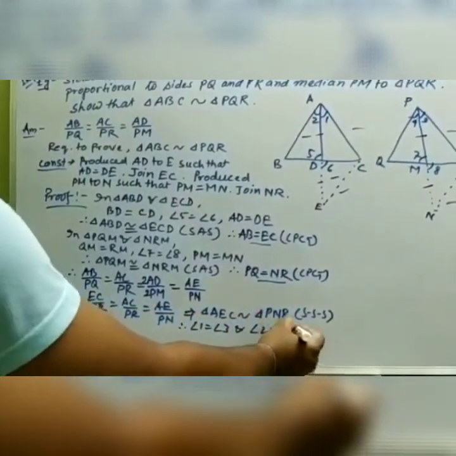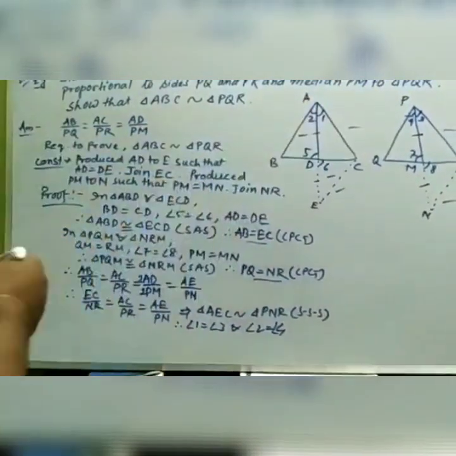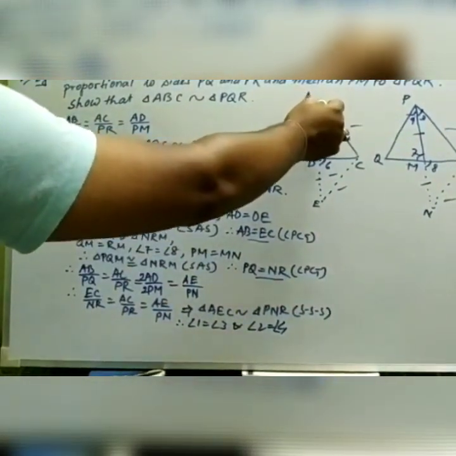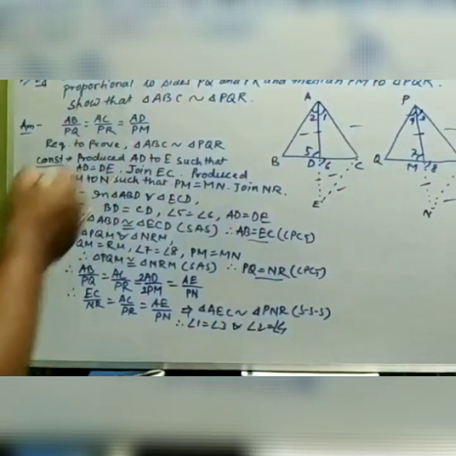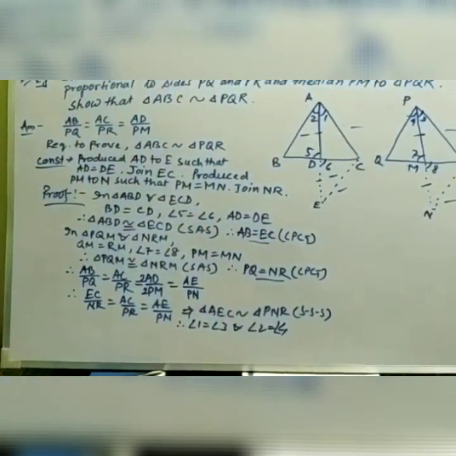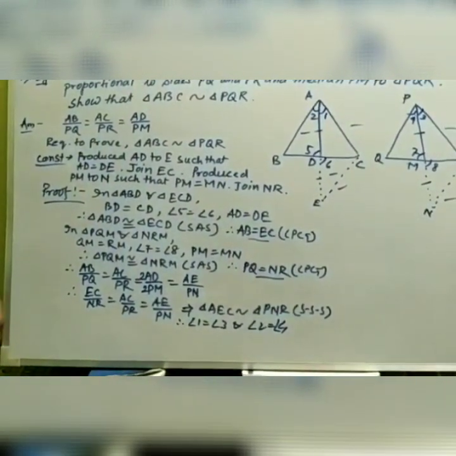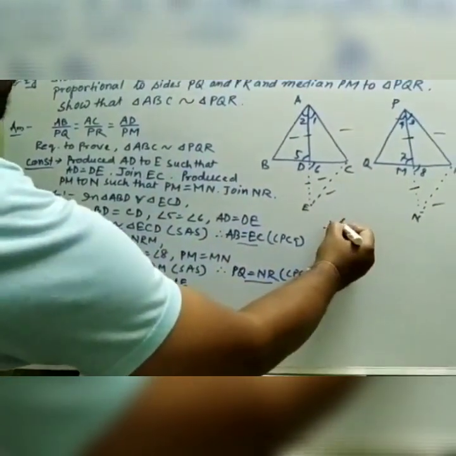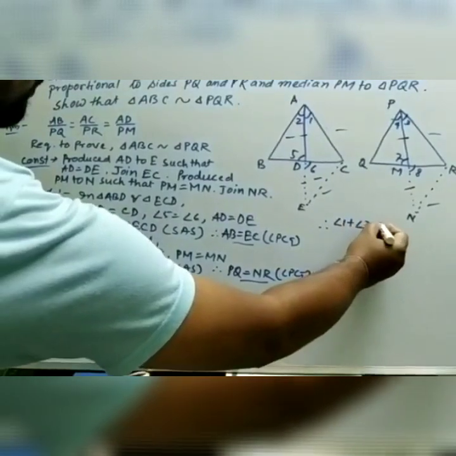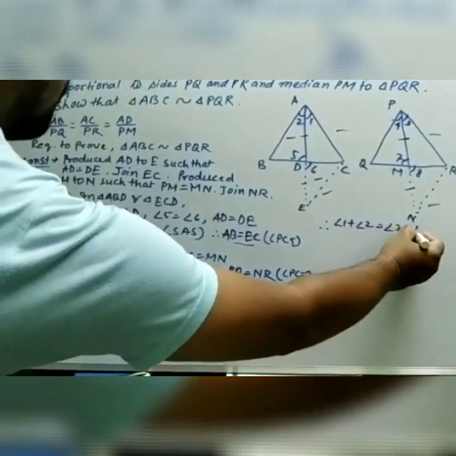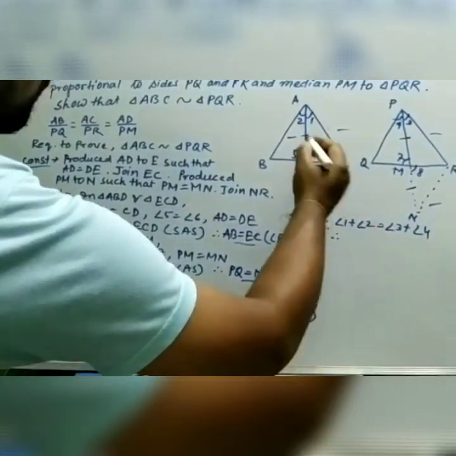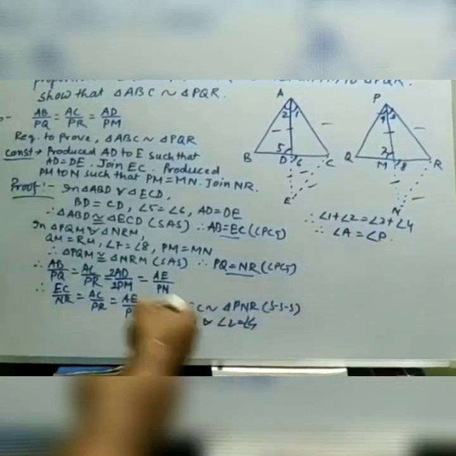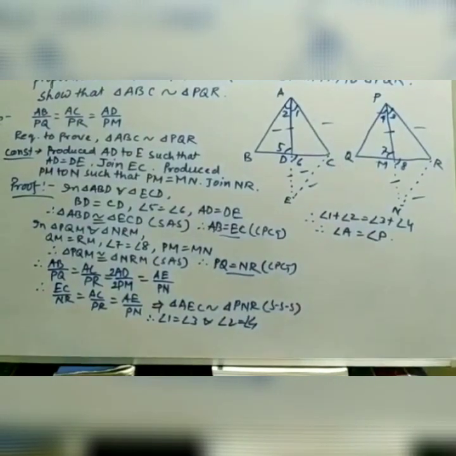So angle 1 and 3 are equal, similarly angle 2 and 4 are equal. That means the whole angle A equals the whole angle P, because the sum of 1 and 2 equals the sum of 3 and 4. Therefore angle 1 plus angle 2 equals angle 3 plus angle 4, so we got angle A equals angle P.